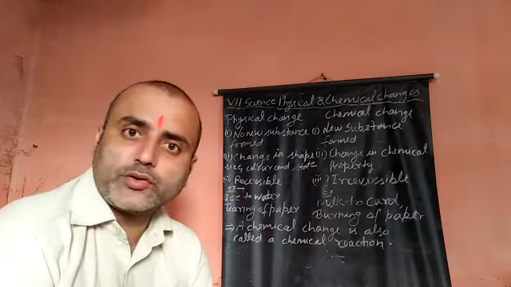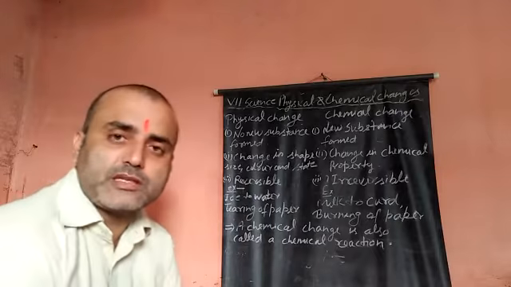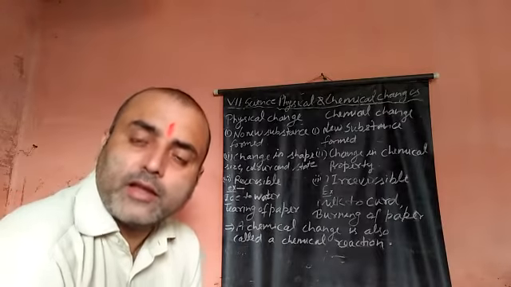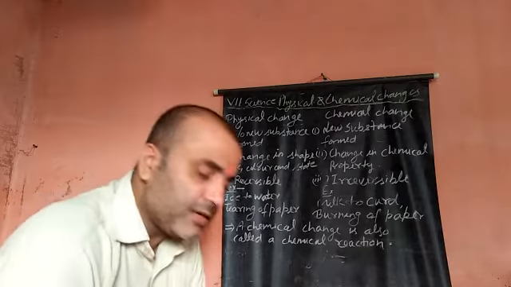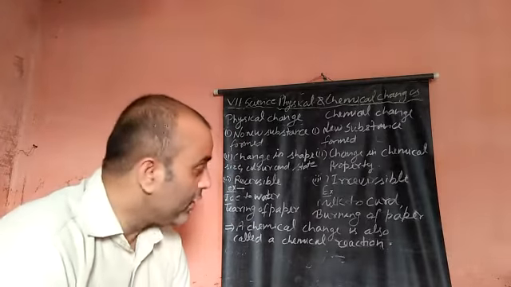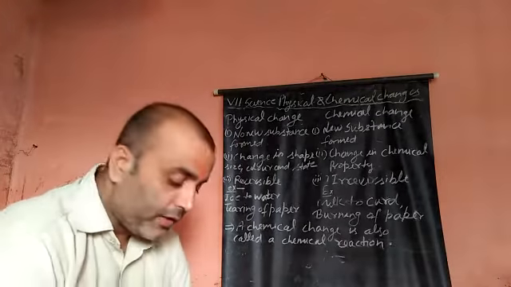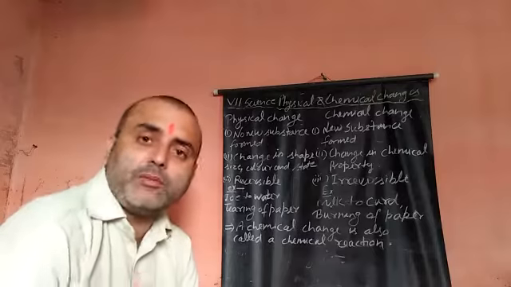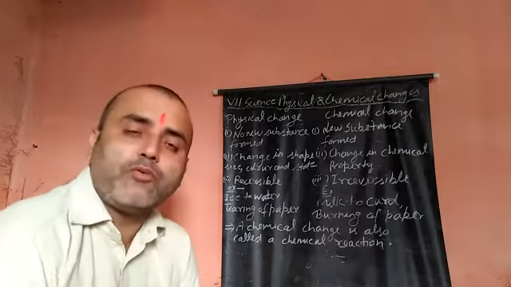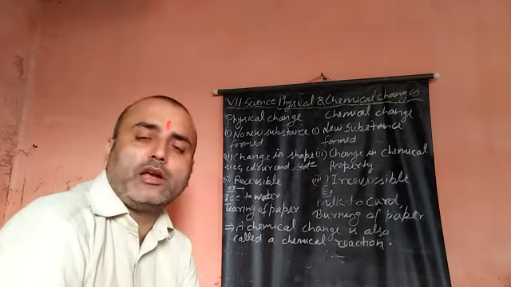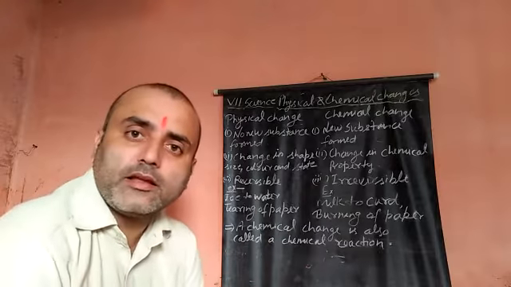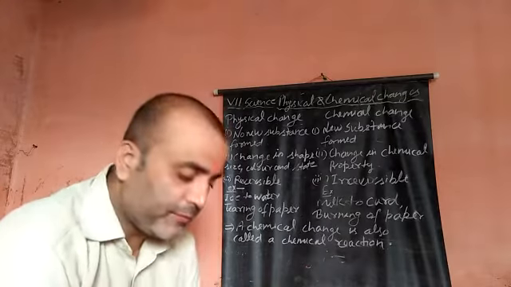So there will be some changes. If these types of changes happen, then you can say a chemical change or chemical reaction has happened. Heat or light is absorbed, sound may be produced, color changes, smell develops, gas may be formed. If these things happen, then you can say that a chemical change has happened.